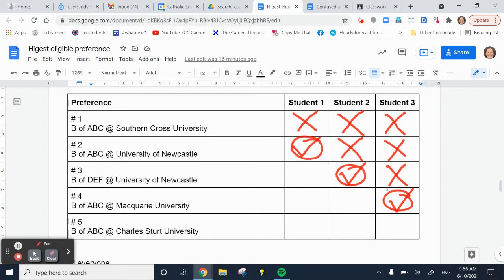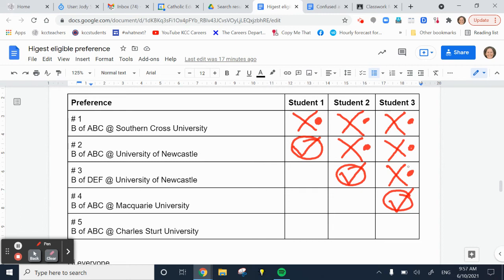I'm then asked, my next most common question is, how can I be offered other courses in subsequent rounds? So if we look at this example here on the screen, if these students had accepted those courses that I'd circled, and if they did nothing else, they didn't change their preference, then the only course that student 1 would be eligible for is this course here. And the reason that's the only course that they would be eligible for is it's the only course above the one that they'd already been offered. Student 2 would be eligible for this course here and this course here, and student 3 would be eligible for this one, and this one. So if they did nothing, that's what would happen.